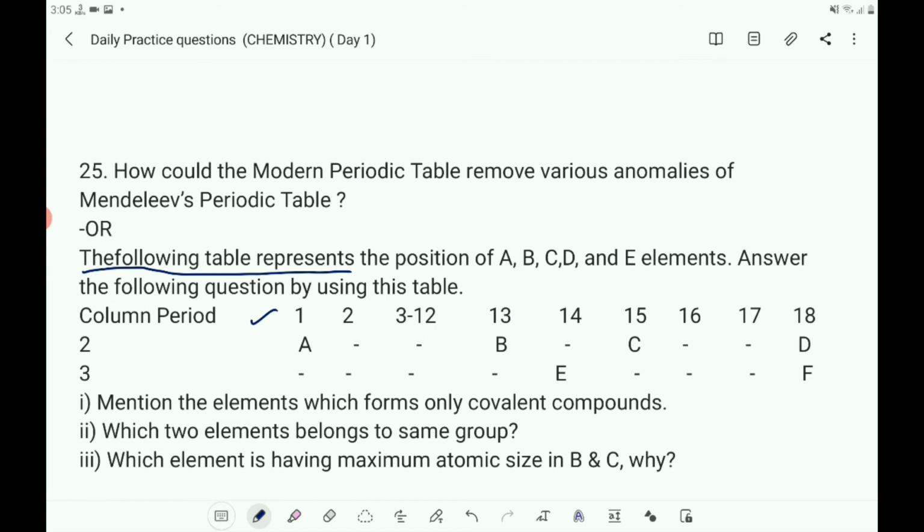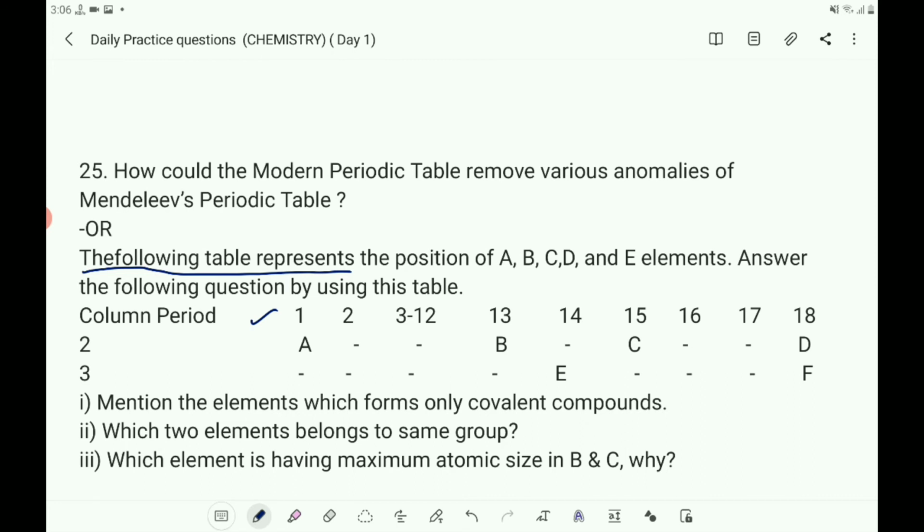It also removes the other anomalies found in Mendeleev's periodic table, like grouping of chemically dissimilar elements and separation of chemically similar elements. It reflects more clearly the change in the properties of various elements while moving across a period or down a group.